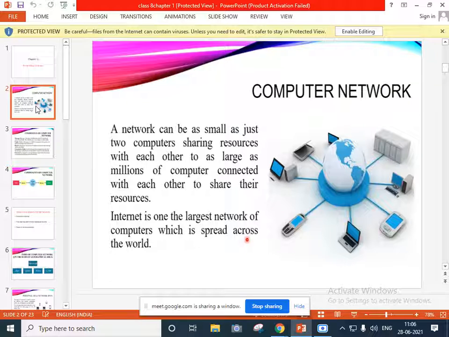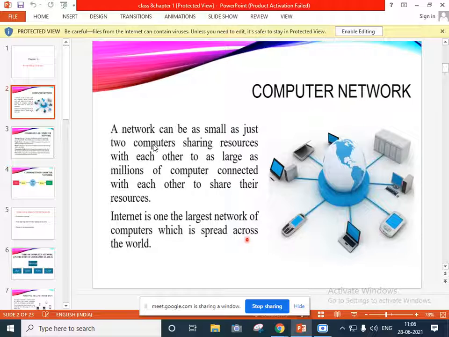Okay, can anyone tell me what is the definition of network? Network is a communication with friends, relatives, etc. Then what do you mean by computer network?